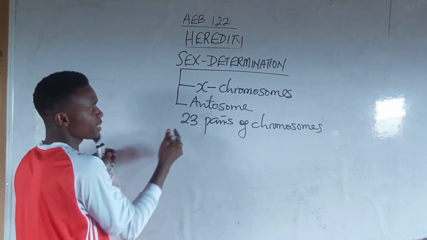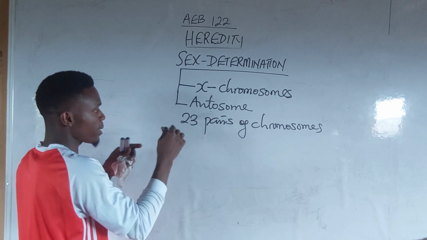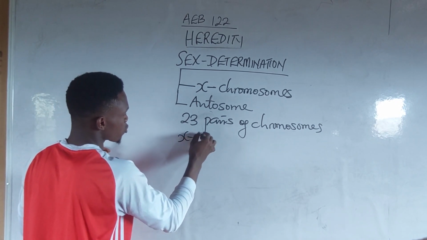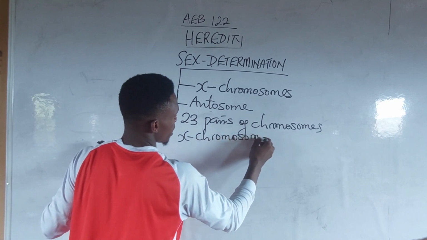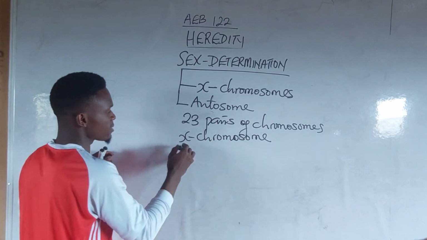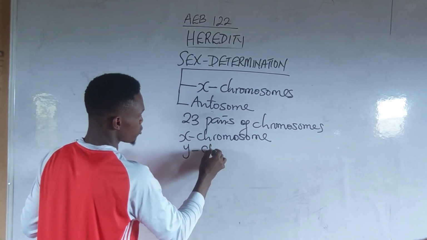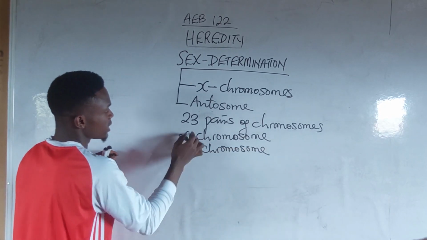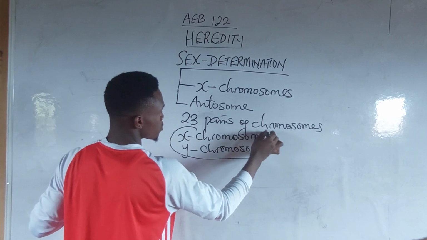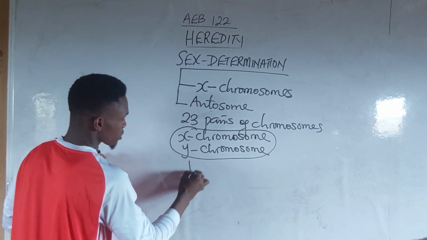one of these 23 that is identical to the other part is called what? X chromosome. And the other part that is different is called what? Y chromosome. Please, the X and Y chromosomes are collectively called what?